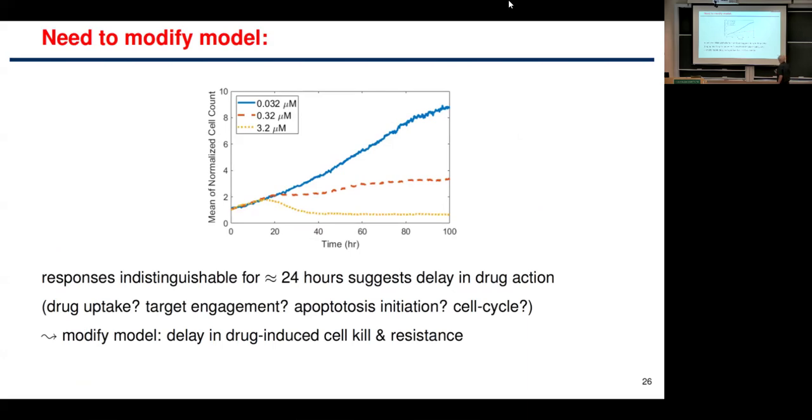What we found in this case was that these are different doses that are being applied. This is experimental data. We found that there was no effect of the drug until about 20 hours after. This is in vitro experiments, in culture. There was basically no change. So we said we need to put some sort of delay in the system.